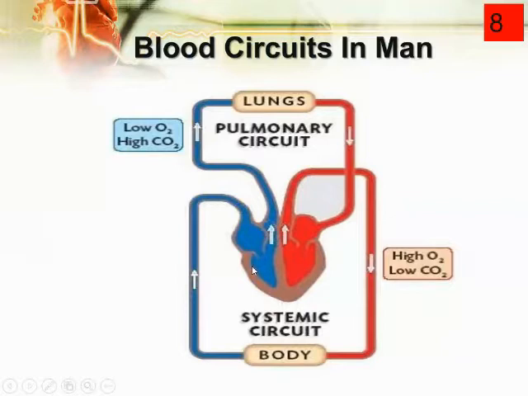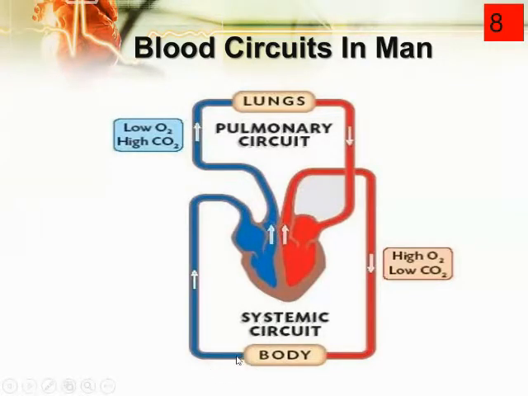Now the second is the systemic circuit. Systemic means the systems present in all the organs of our lower body region. That's why it is called the systemic circuit. What happens in this? Observe my cursor again. The blood is going through the systemic aorta to all parts of the body, and this blood has high oxygen and low carbon dioxide. After that, it enters the human heart again.